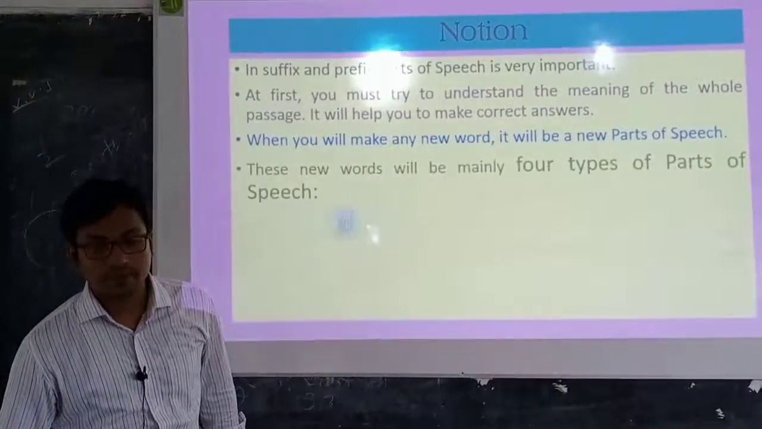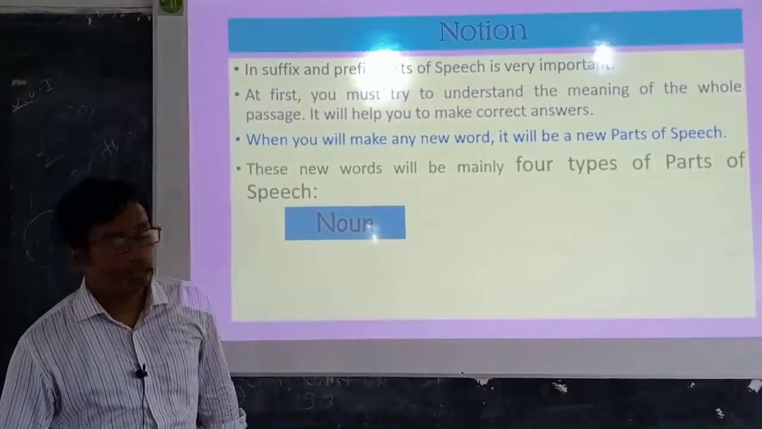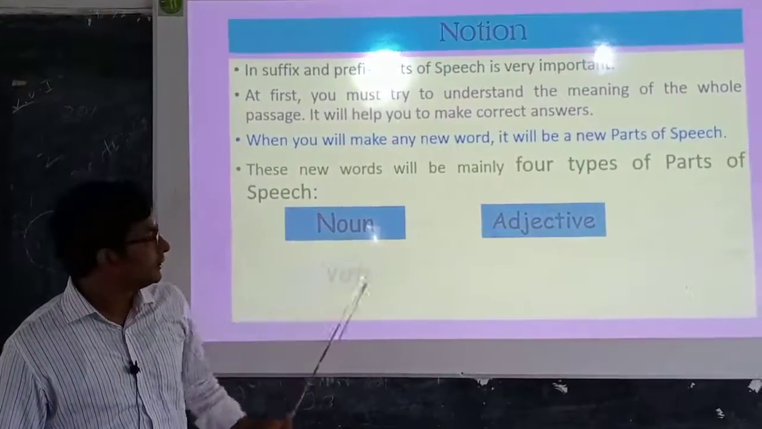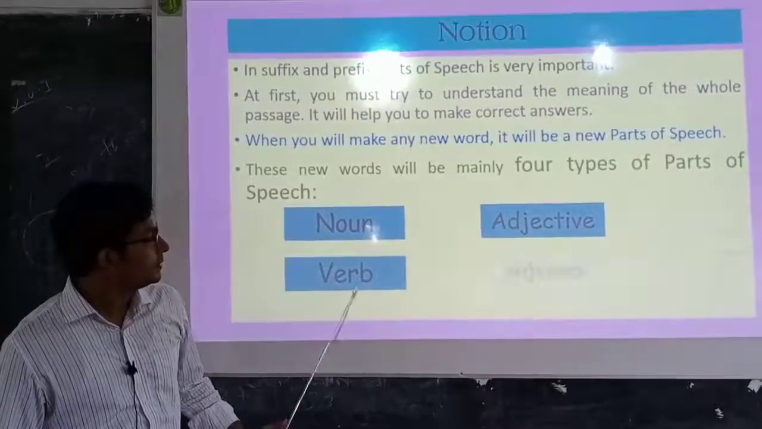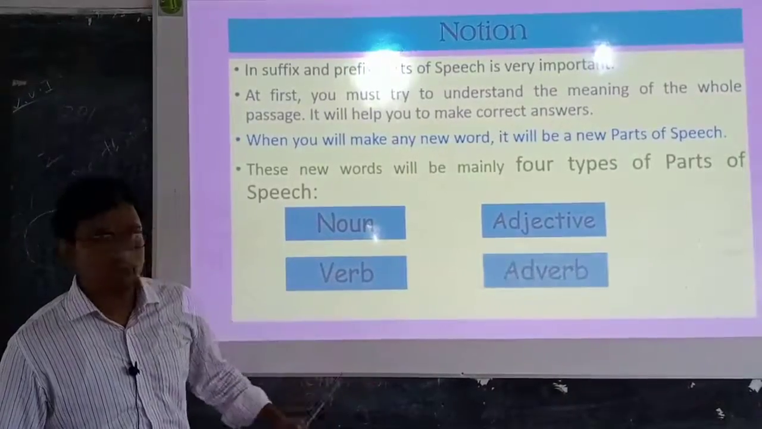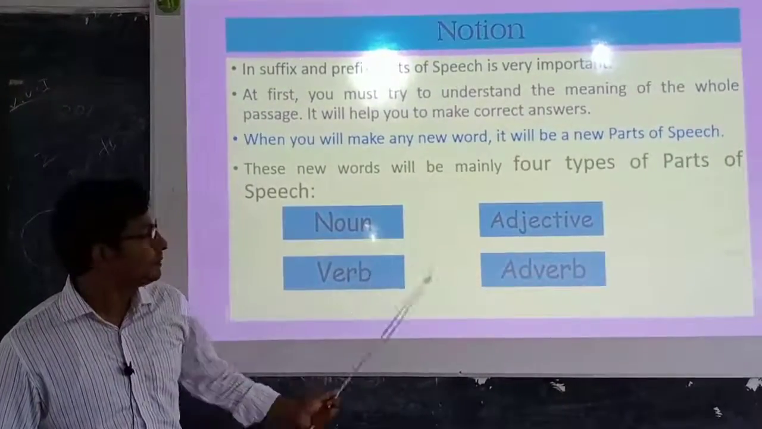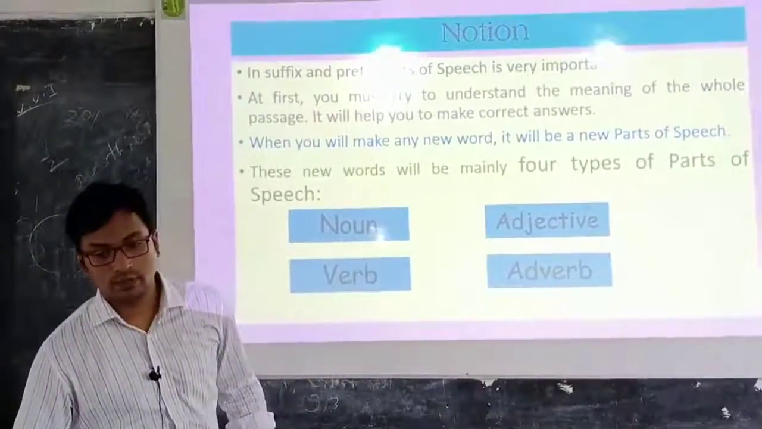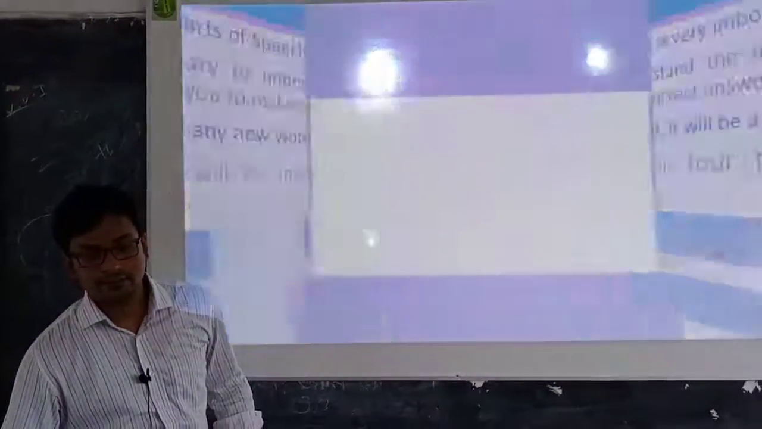So what parts of speech will be there? At first there will be noun, adjective, verb or adverb. Noun, adjective, verb or adverb. The new words will be these 4 types of parts of speech. Okay, next.